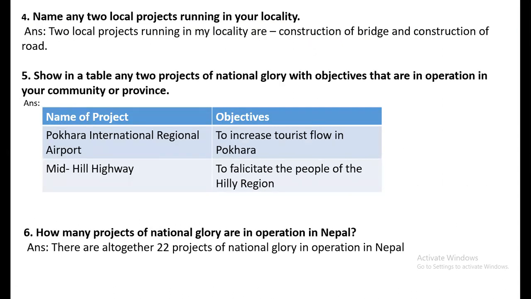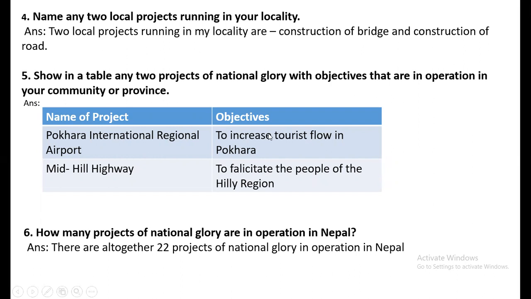And there is question number 4. Name any 2 local projects running in your locality. So there may be some projects in your locality you can search and write. If not, you can write the answer from here. 5. Show in a table any 2 projects of national glory with objectives. So you have to write this.